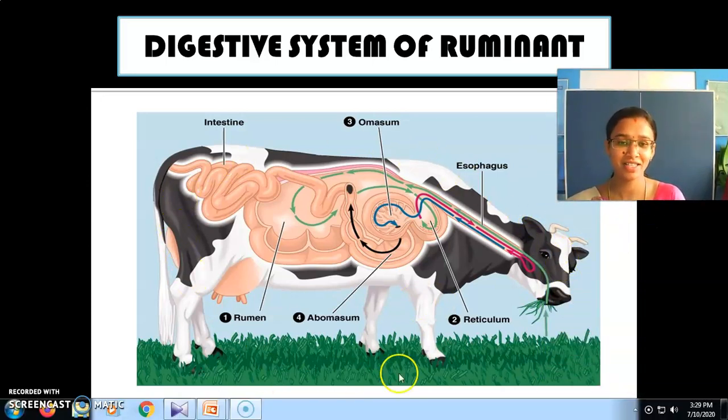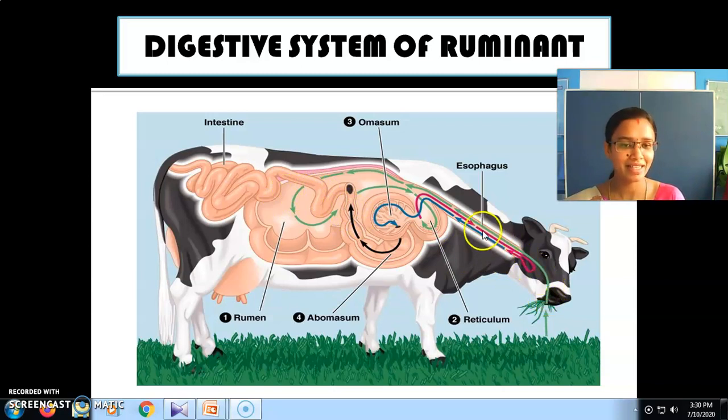So what is this? Cow, this is the digestive system. Okay, see here, first it eats the grasses, and then what happens to the grass? Look at these green lines first. So where is the rumen? What is this called? Rumen.